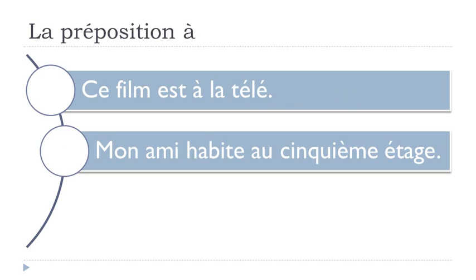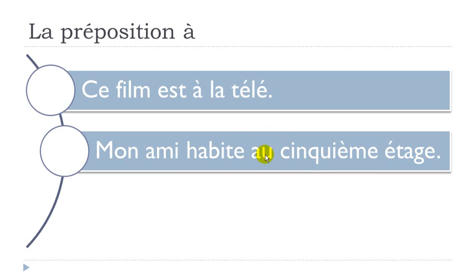Second example, mon ami, my friend, habite, habiter is to live, au, so same thing here, you've got this preposition, but it's combined with le, so it becomes au, and then cinquième étage, cinquième, fifth, and then étage, floor. So in that case, you want to say that your friend is living on the fifth floor, okay?